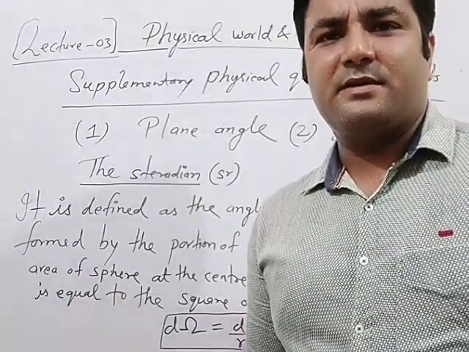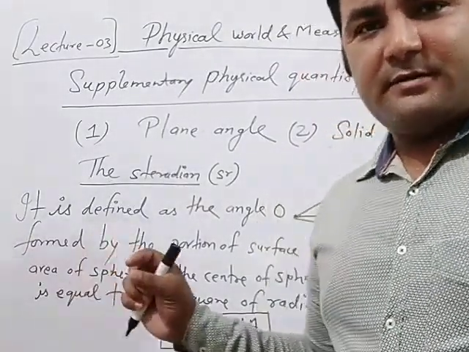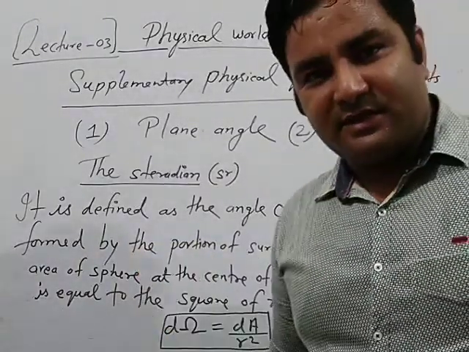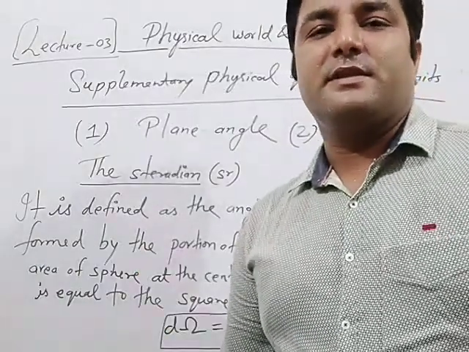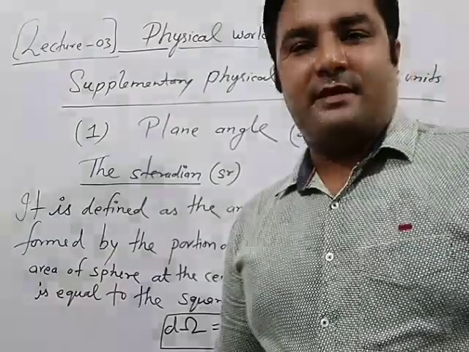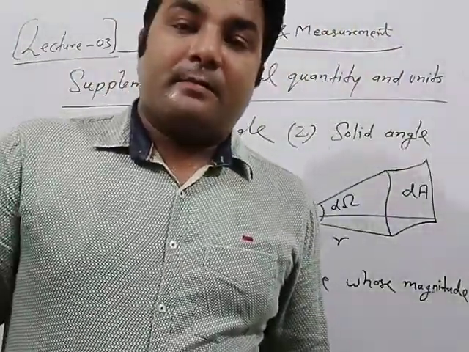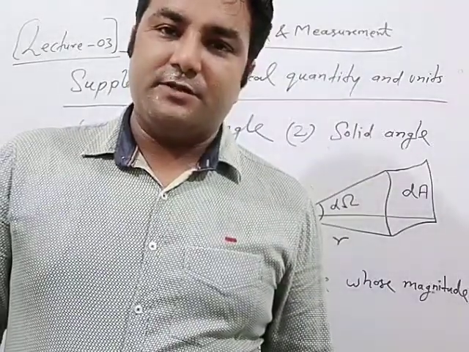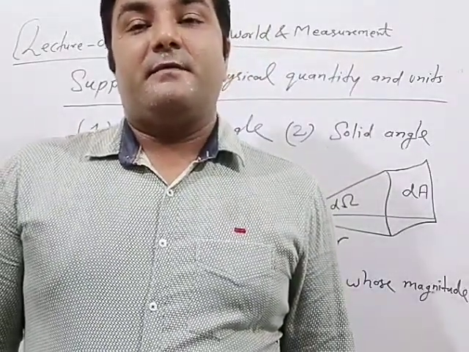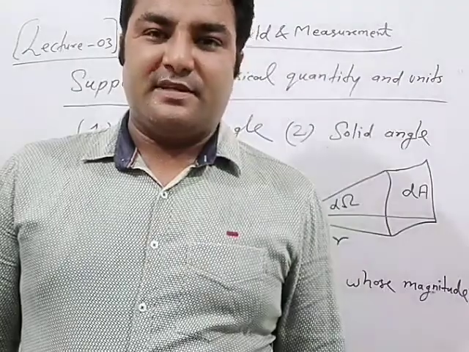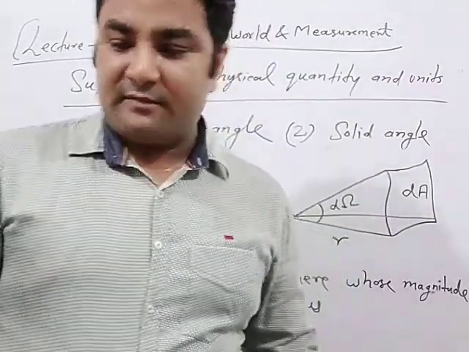Very easy concept. When you just understand the diagram concept, then everything will be clear. There is no confusing term. And then after this, the three practical units which are used for very large distance measurement. Let's see after this.